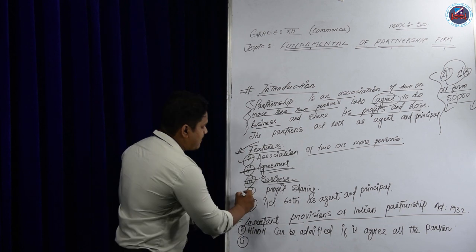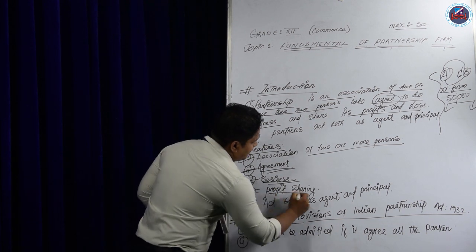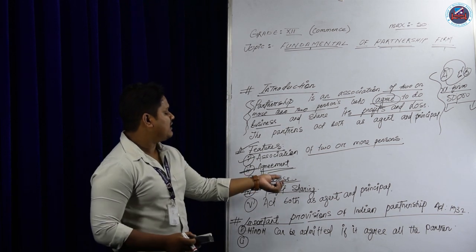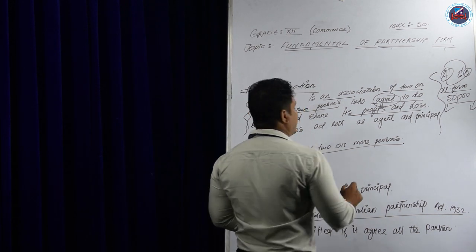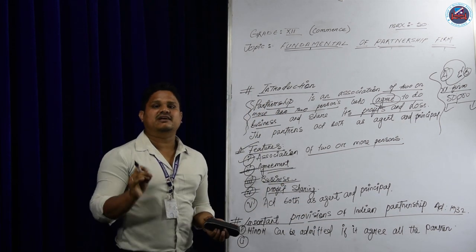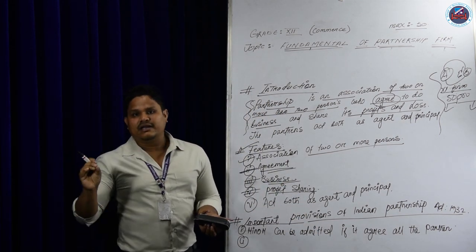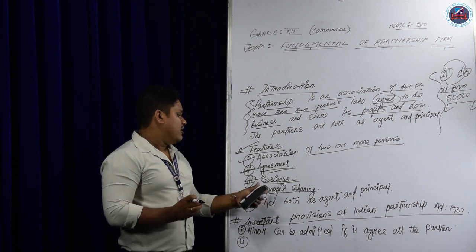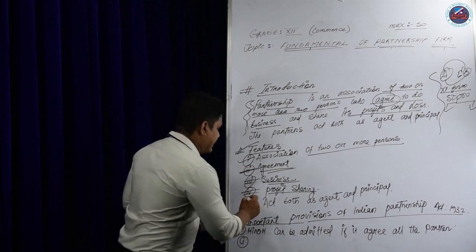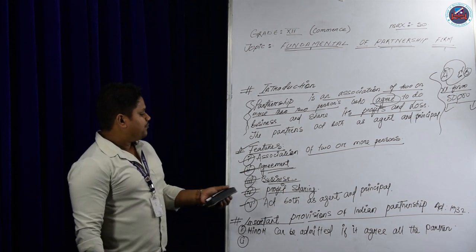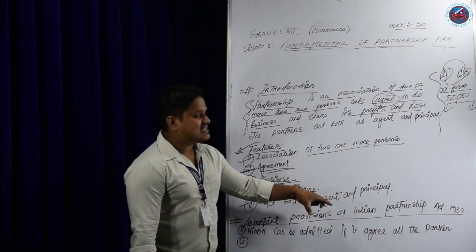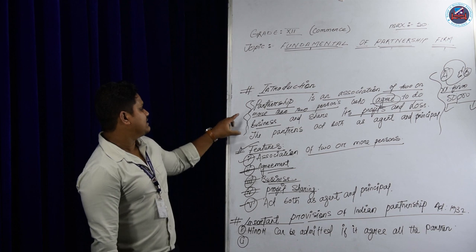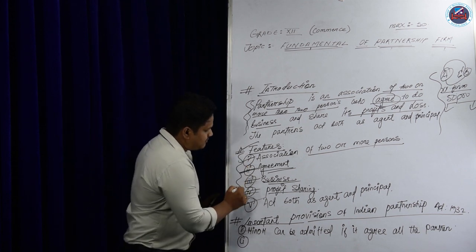Now next comes profit. What is the profit sharing ratio? After earning the profit, they will divide it in the profit sharing ratio. The profit sharing ratio will be mentioned as per the agreement, that is called the partnership deed. If the partnership deed is silent, profit and losses will be shared equally. Next, in the partnership firm, the partners act both as agent and principal. These are the features of partnership.